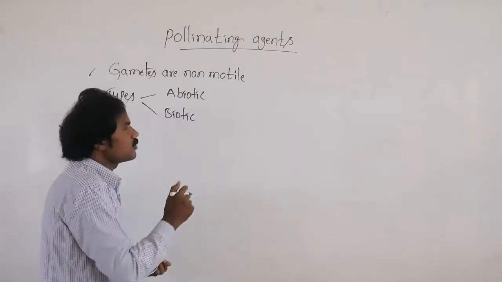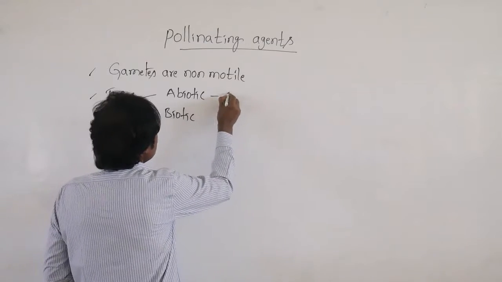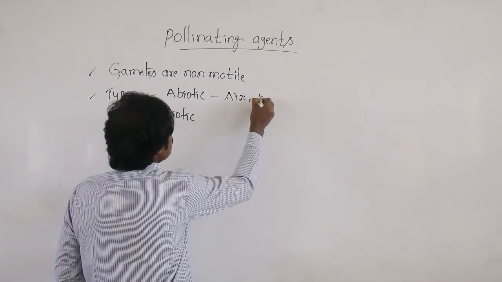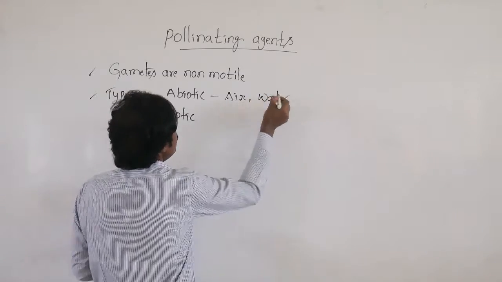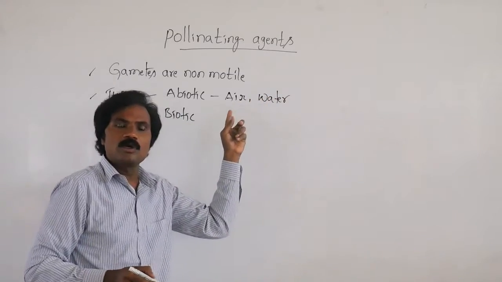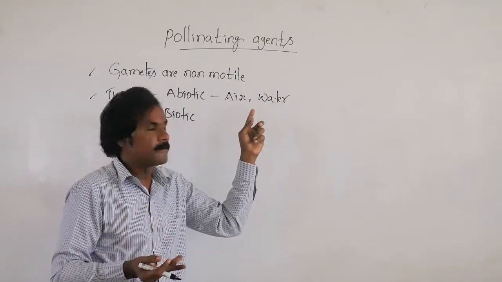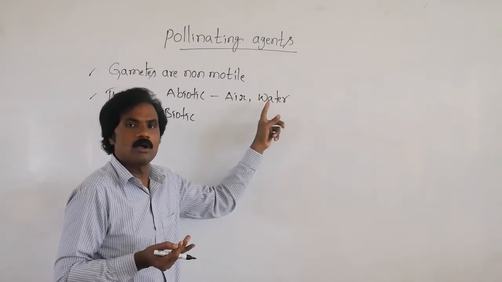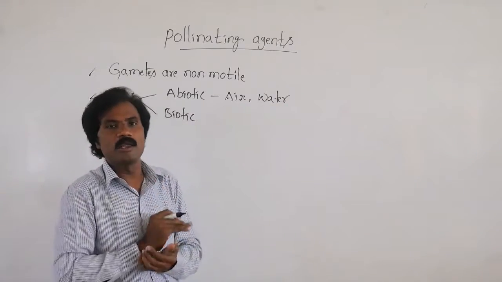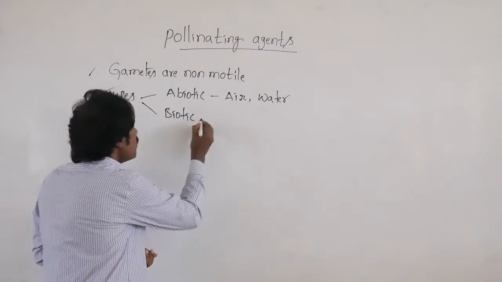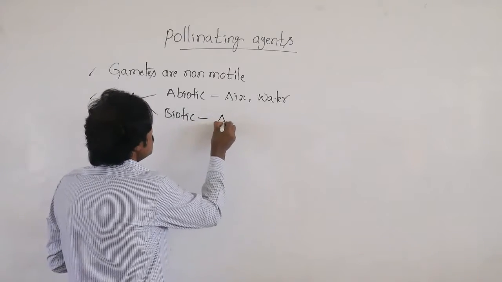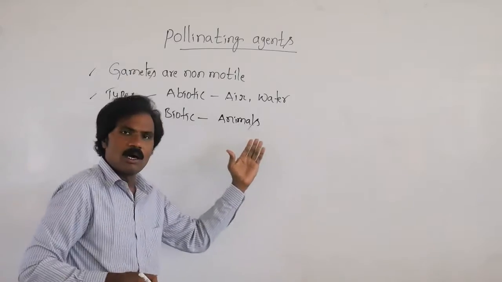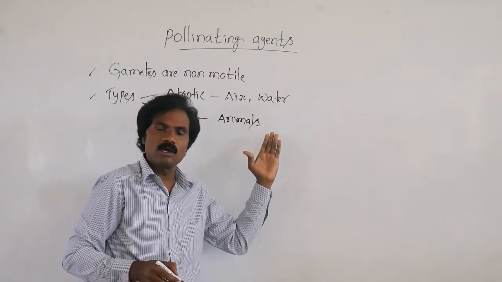Which ones do we call abiotic agents? That is air as well as water. Air as a pollinating agent we call anemophily. Water as a pollinating agent is hydrophily. Both we call abiotic pollinating agents. Then biotic agents, normally we call animals.